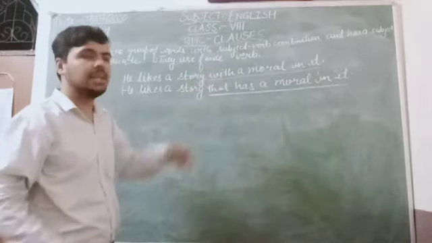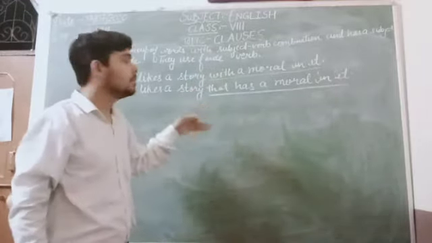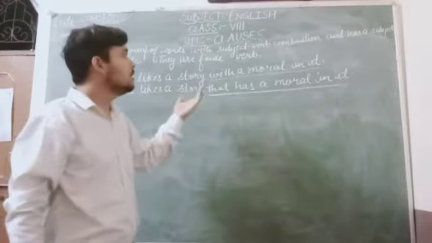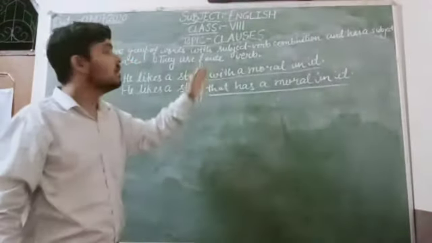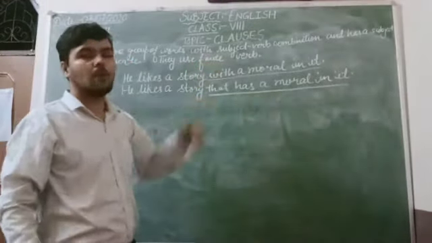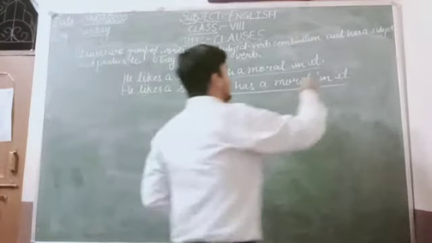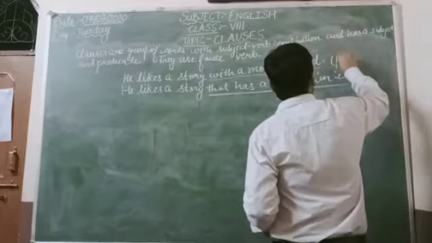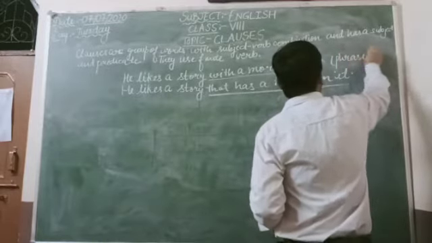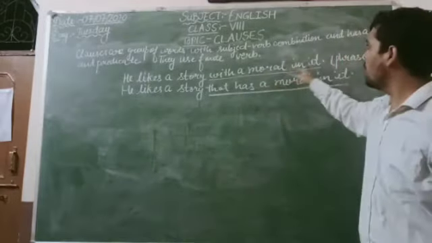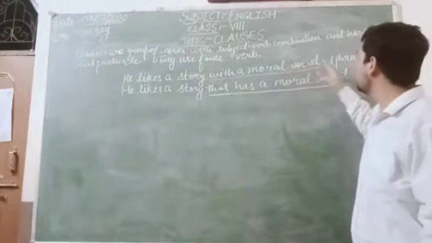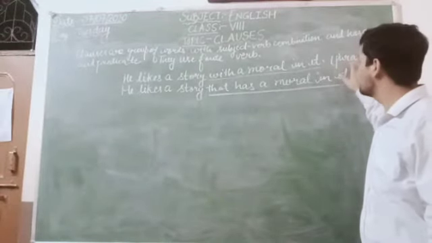"With a moral in it" doesn't have a subject-verb combination, so it is a phrase.